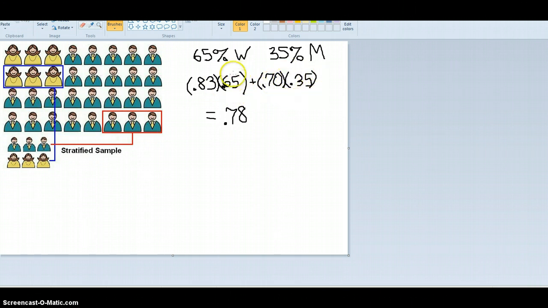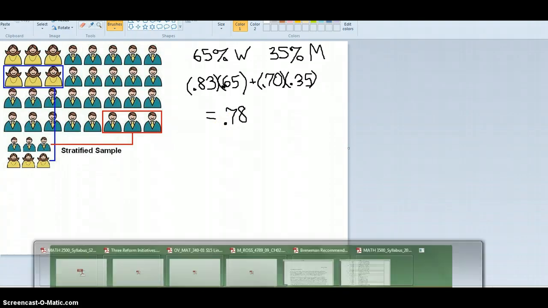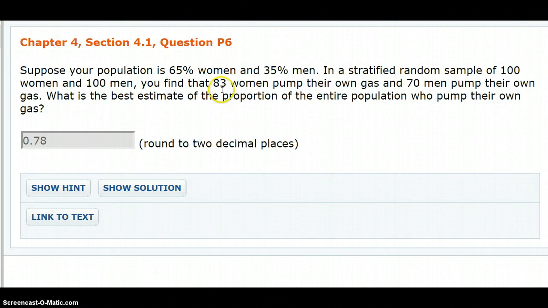So notice what's happening here. This 0.65 and 0.35, they add up to 1, so the weights should add up to 1, but it's going to put more emphasis on this 0.83 than it is on this 0.70 right here. And so if I combine these then, I get 0.78, which notice is a little higher than that 76.5% that we would have gotten if we just took a direct average between the 83% of the women and the 70% of men. Okay, so these proportions in the population are weights.